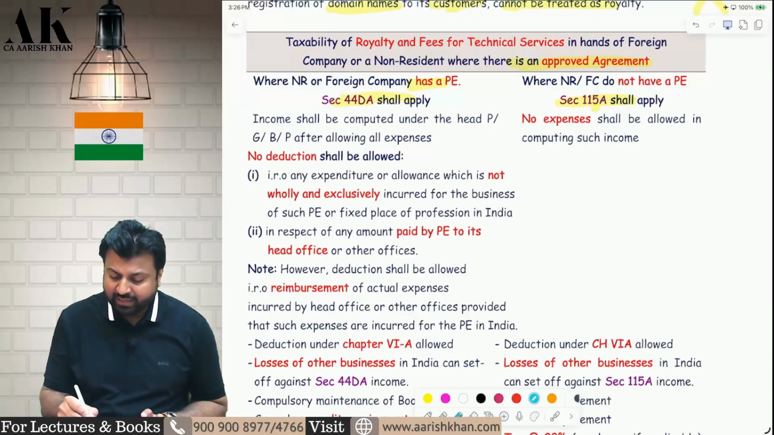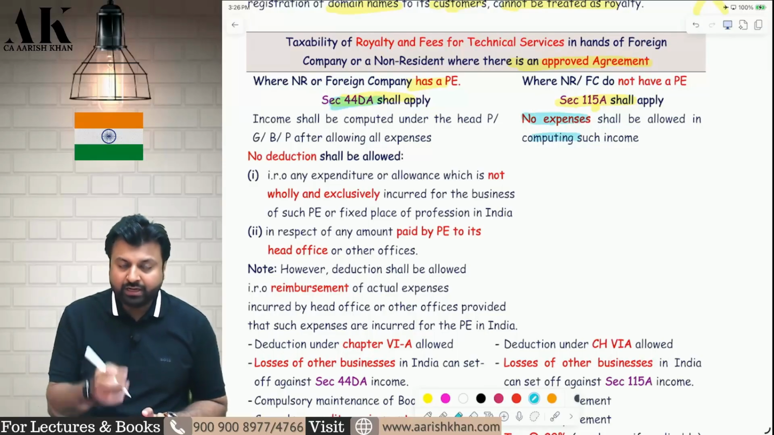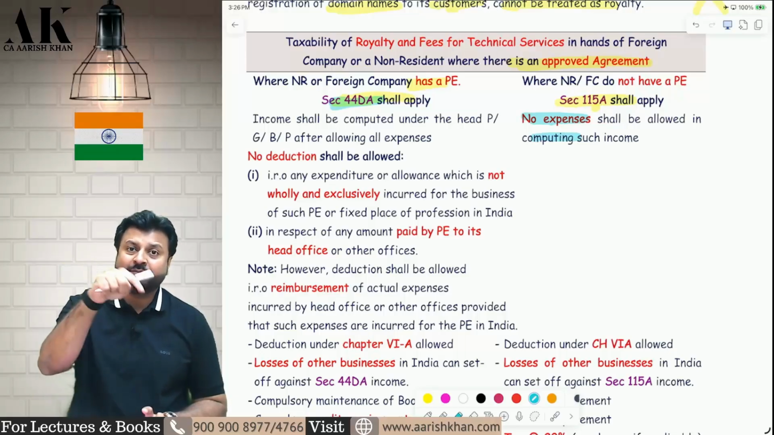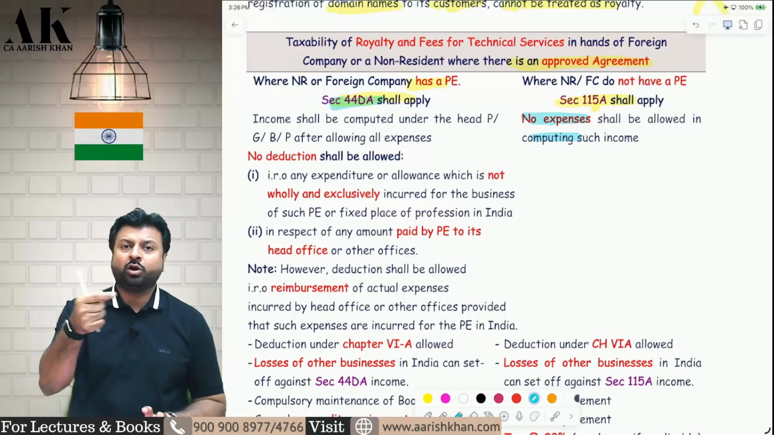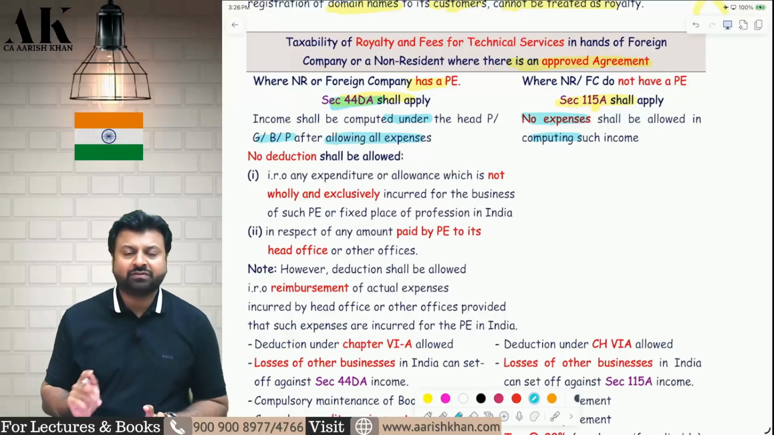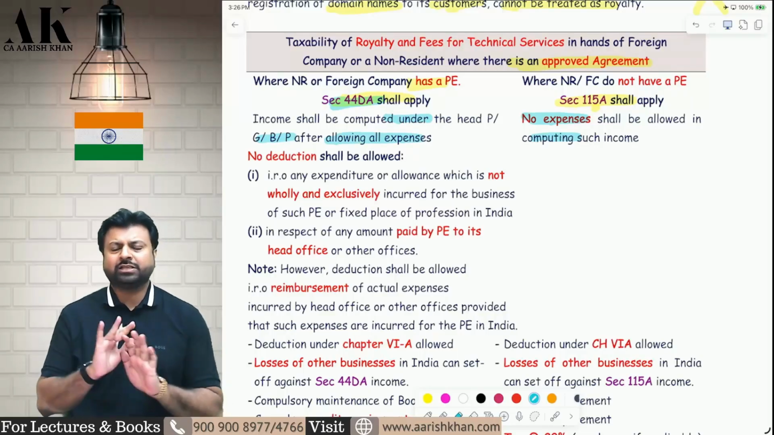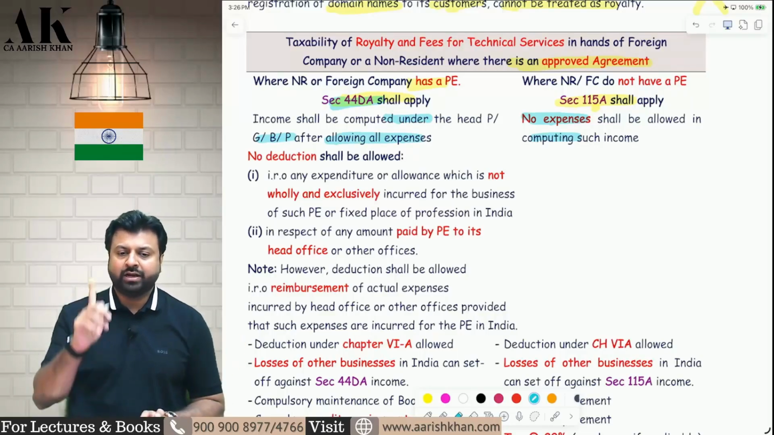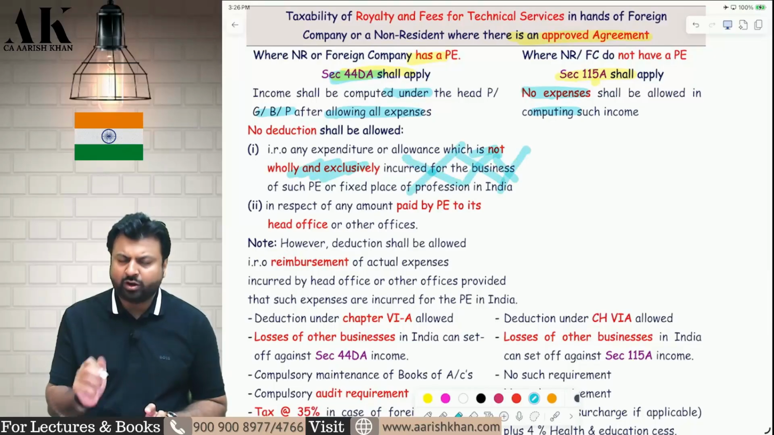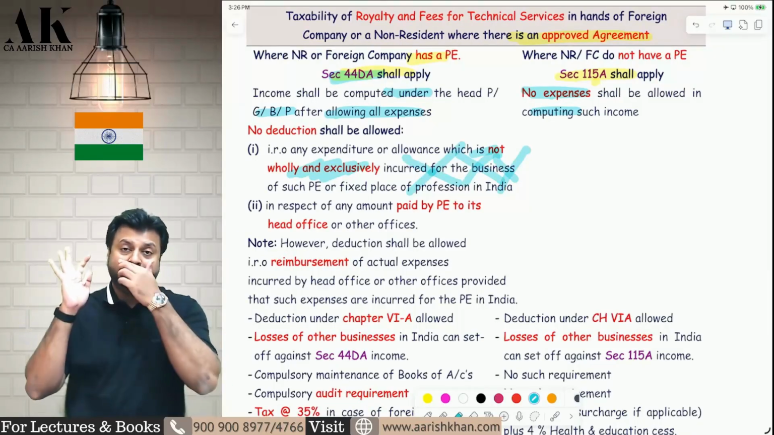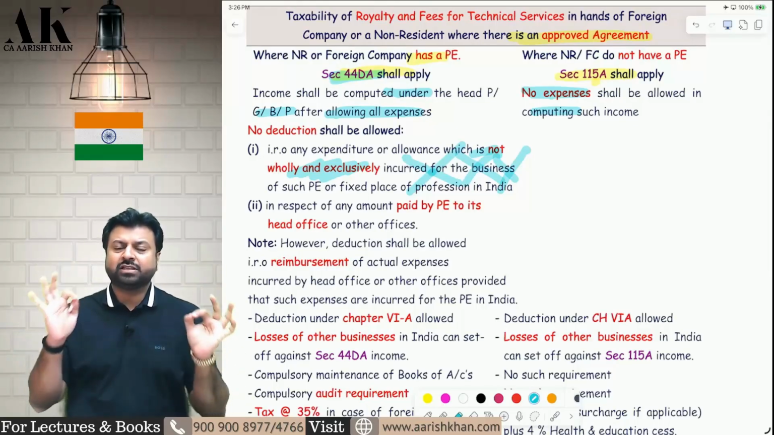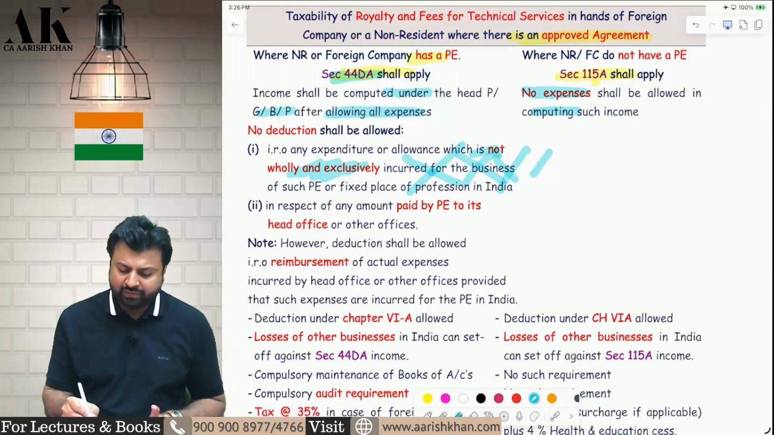In 115A, no expenses allowed. But in 44DA, you have a PE in India, you have a branch in India through which you are operating, through which you are providing services, through which you are providing royalty and FTS. Therefore, you will compute your PGBP income after allowing all the expenses, subject to some conditions. First, any expense which is not wholly and exclusively for the Indian branch will not be allowed. The expense has to be wholly and exclusively for the Indian branch, only then it will be allowed.